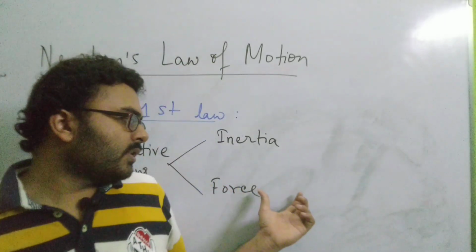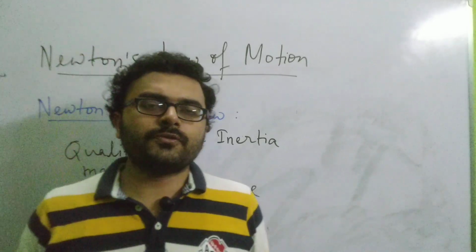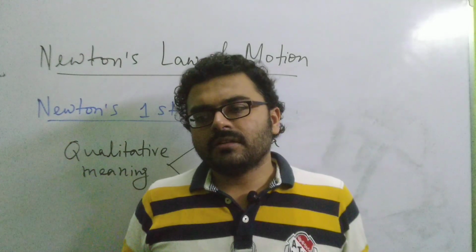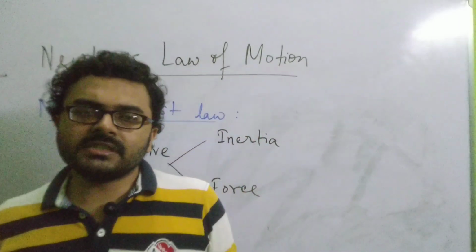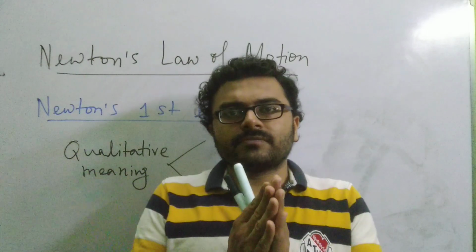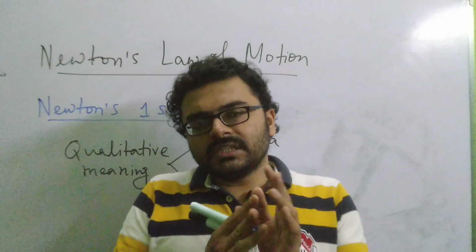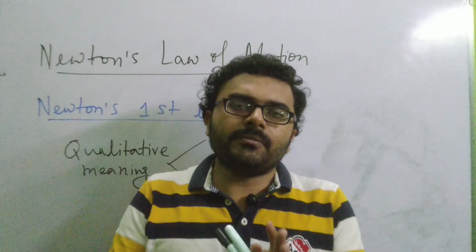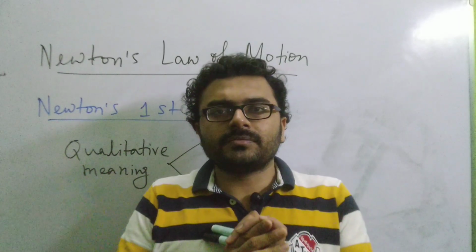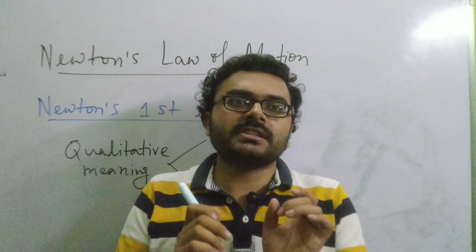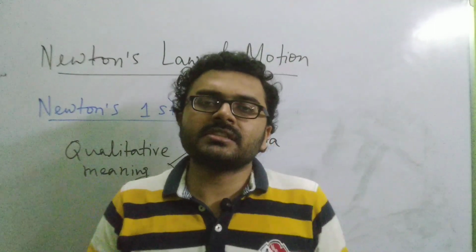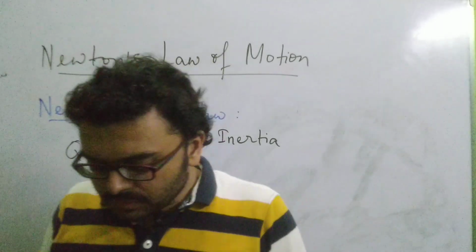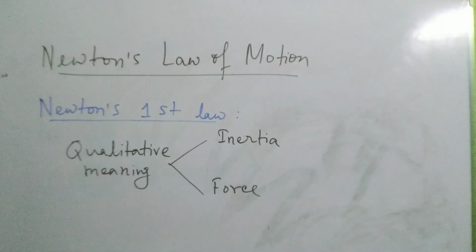And what explanation do you get about force? In the last line it has been said that unless and until acted upon by an external force. So what is force? It is the external cause, a cause which is responsible for bringing a change in the state of the object, isn't it? So basically force is an external cause that brings a change in the state of the object. So these are the two definitions that you can derive from Newton's first law.